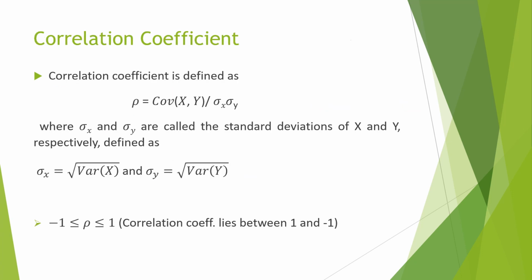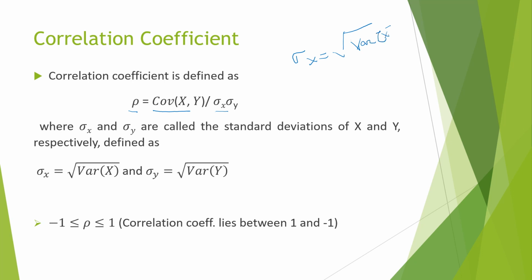Define correlation coefficient. The correlation coefficient is defined as covariance xy by sigma x sigma y. It is indicated with the letter rho. Rho is equal to covariance xy by sigma x sigma y. Sigma x is nothing but the square root of variance x.